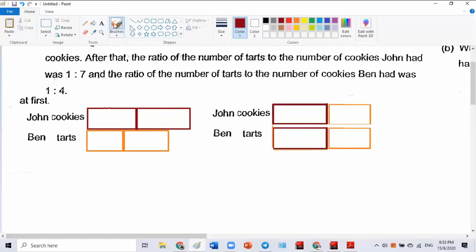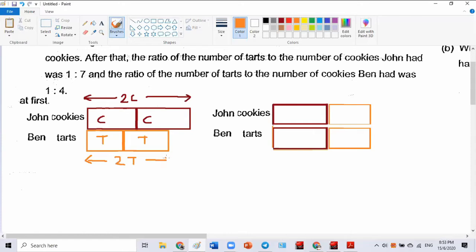If I call this a chocolate, please remember John has 2 chocolates. If you find the unit called chocolate, please remember to times 2. If you find 1C, don't be happy, remember times 2. I call the tart T. If I find the tart, please don't stop there, because there are 2 tarts here. Don't stop at T.